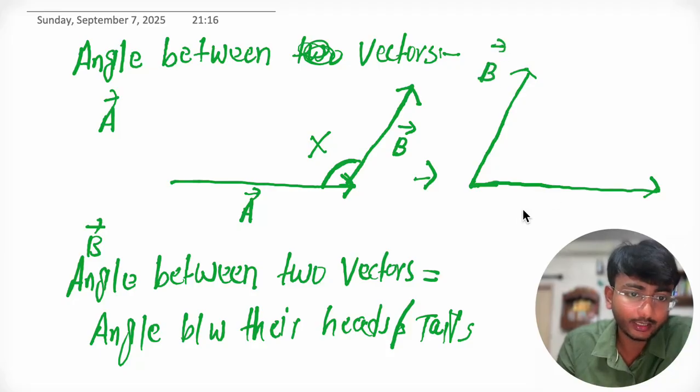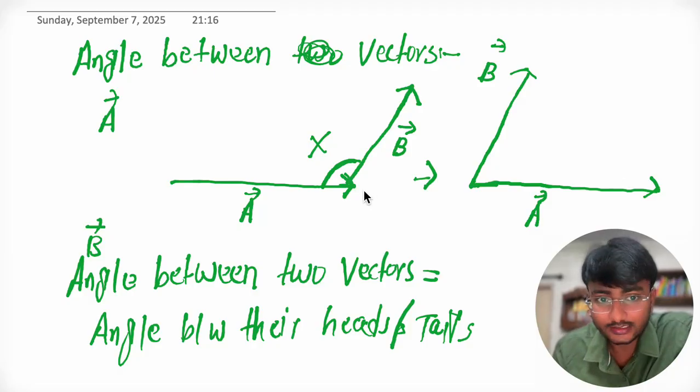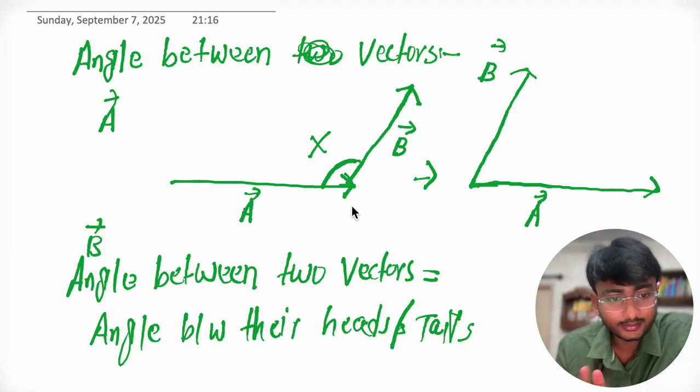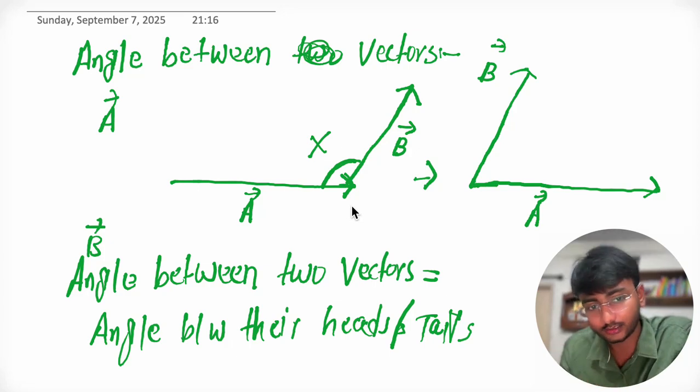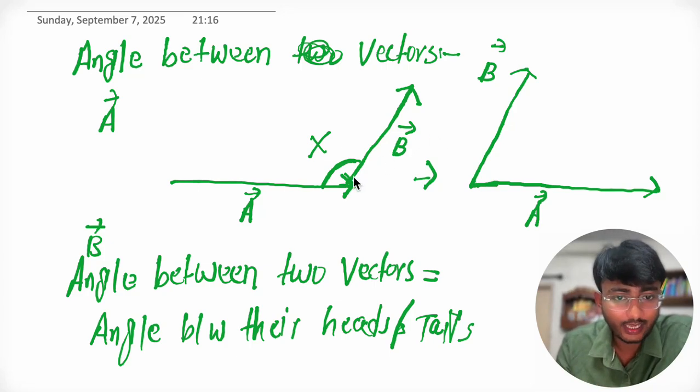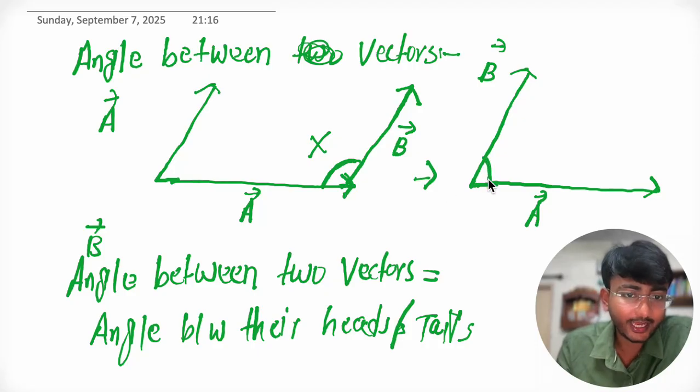If B vector is here, we can parallelly shift this like this. This is B and this is A. How? We have applied the concept of parallel shifting. I told you earlier that in parallel shifting there can't be any change in the net effect of the vector. The direction is same, the magnitude is same, so we can parallelly shift the vector. So I just shifted vector B from here to here. So this is the angle between vector A and vector B. Let's say this is theta. So theta is the angle between vector A and vector B.